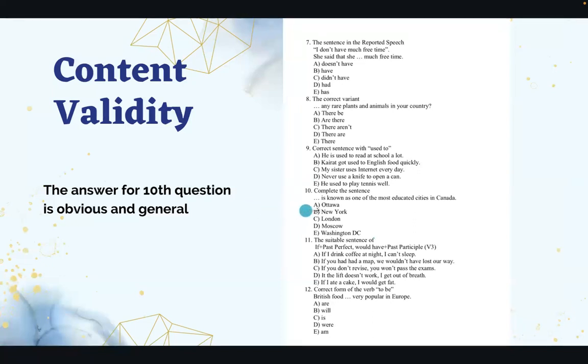For example, here we can see the question where we need to highlight the one city that is known as one of the most educated cities in Canada, and there are some options: Ottawa, New York, London, Moscow, Washington D.C. And it's obvious that the only correct answer is Ottawa, since everybody knows that New York, London, Moscow, and Washington are not in Canada, they are cities of other countries. And students don't need to know English to answer this question.